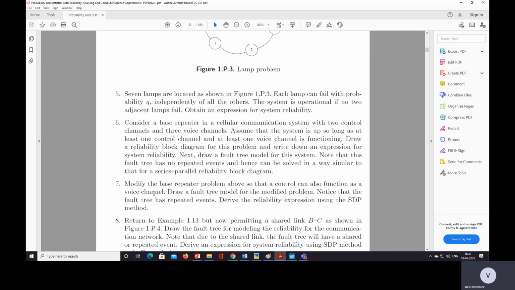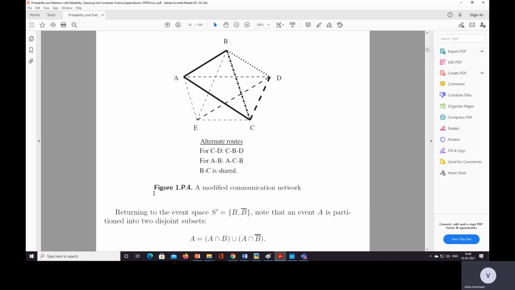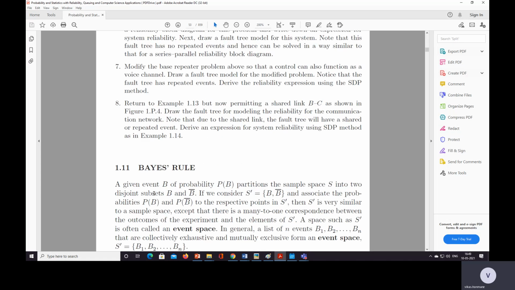Okay, this is about the independence. Then next is Bayes rule.